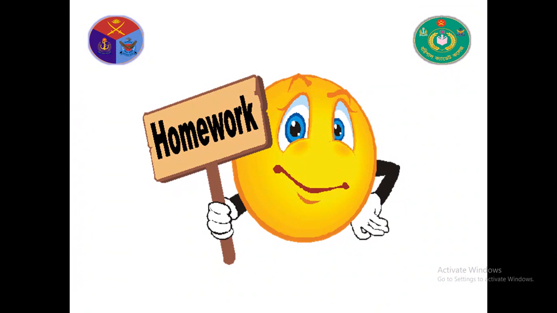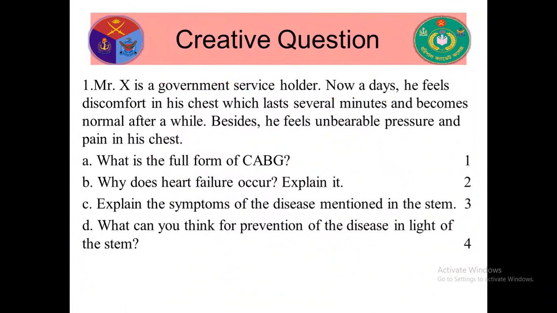Now your homework. Mr. X is a government service holder. Nowadays he feels discomfort in his chest, which lasts several minutes and becomes normal after a while. Besides, he feels unbearable pressure and pain in his chest. A. What is the full form of CABG? B. Why does heart failure occur? Explain it. C. Explain the symptoms of the disease mentioned in the stem. D. What can you think for prevention of the disease in light of the stem?